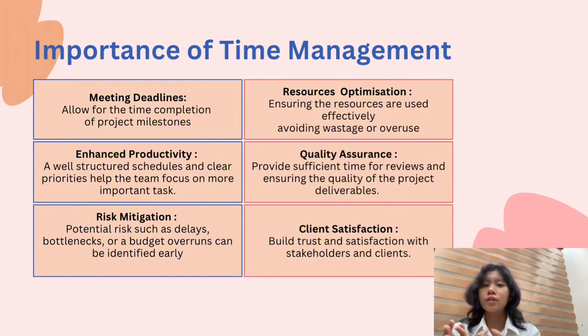The third one is risk mitigation, where we identify potential risks so that delays and bottlenecks can be avoided. The fourth one is resource optimization, which ensures the resources are used in an optimized way. The next one is quality assurance, which provides sufficient time for the quality to be checked. And lastly is client satisfaction, which is when time management is done well, it builds trust between the stakeholder and the client.